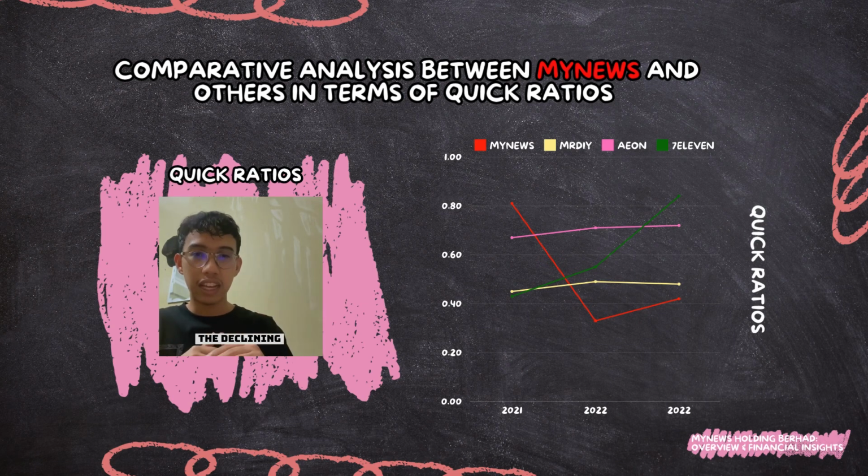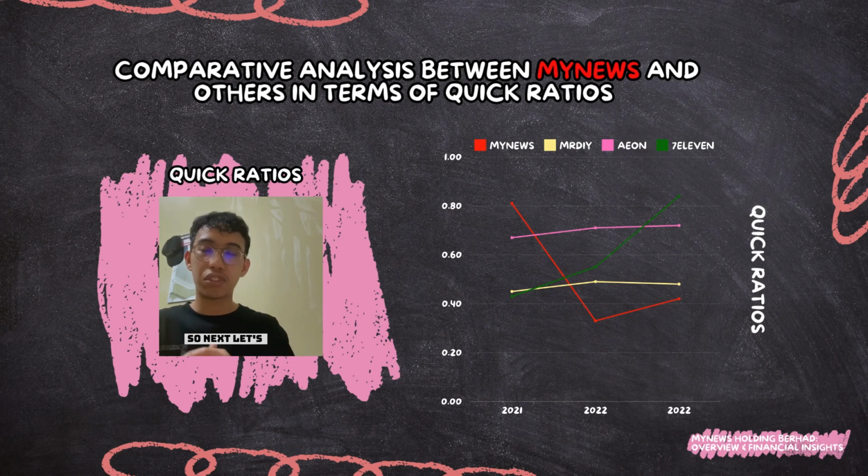After the decline, it slightly recovered to 0.42 in 2022. Next, let's look at Mr. DIY. It shows stability but stays relatively low, fluctuating between 0.45 to 0.49. So it's a bit of ups and downs between them.